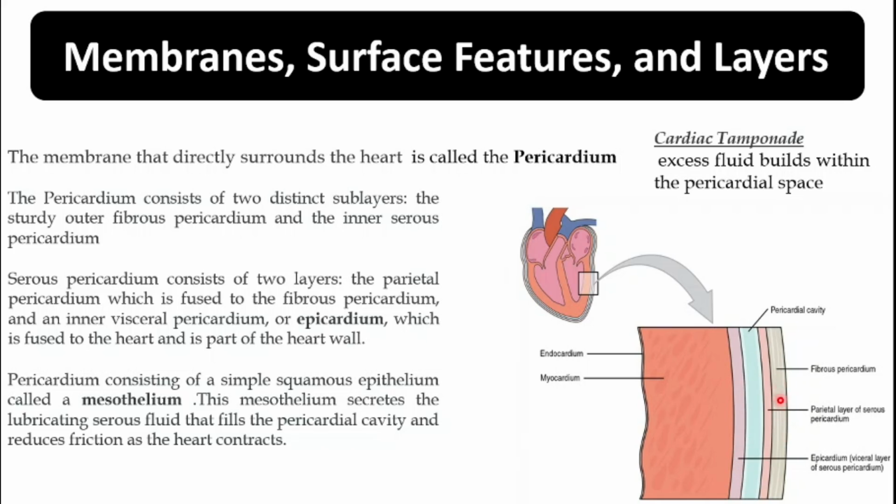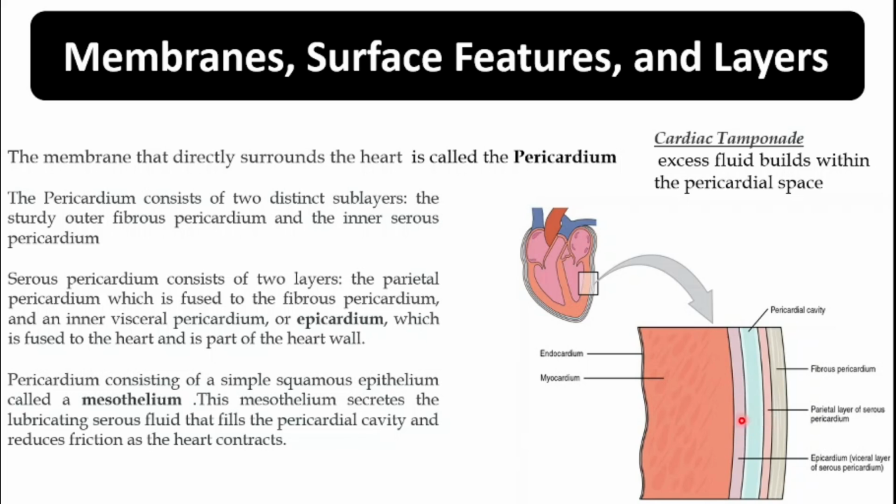So the pericardium has an outer layer known as the fibrous pericardium, which is a tough layer that protects the heart, and it also has the serous pericardium, which has two layers: the outer parietal layer and the inner visceral layer, also known as the epicardium.